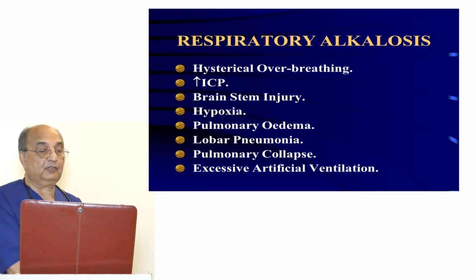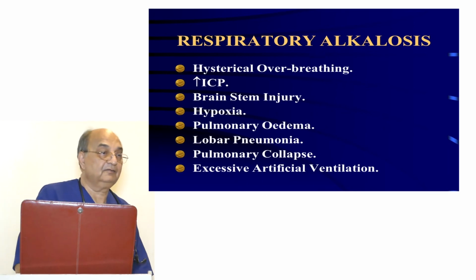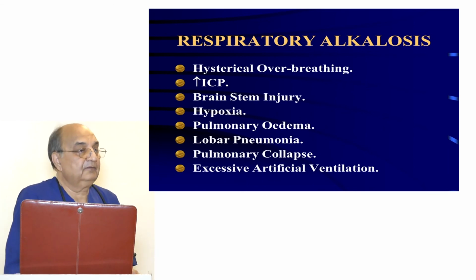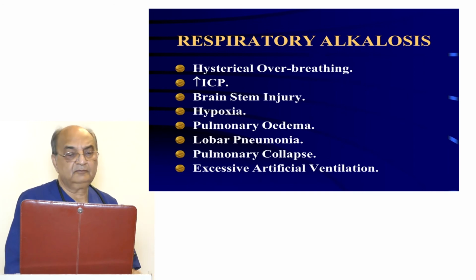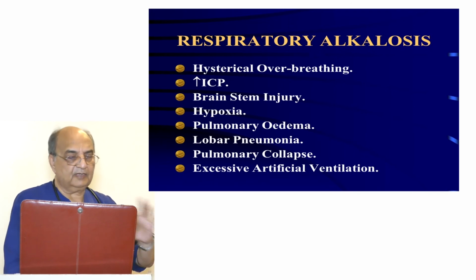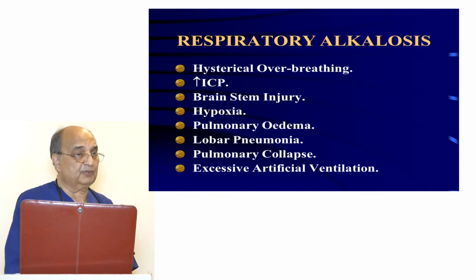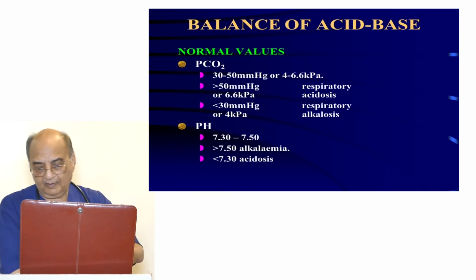Then respiratory alkalosis. If the patient is hyperventilating, there are so many causes: hysteria, overbreathing. Then increased intracranial pressure, brain stem injury, hypoxia, pulmonary edema, lobar pneumonia, pulmonary collapse, excessive artificial ventilation. We put the patient on the ventilator and give increased tidal volume, increased rate. So all these are the causative factors of respiratory alkalosis. It's very easy to diagnose.